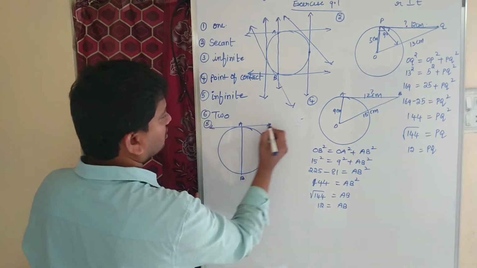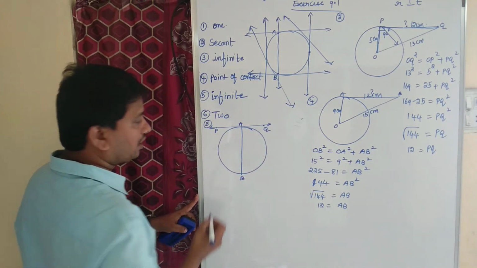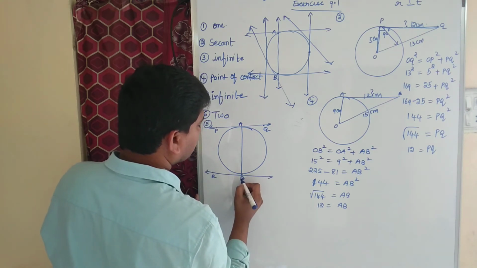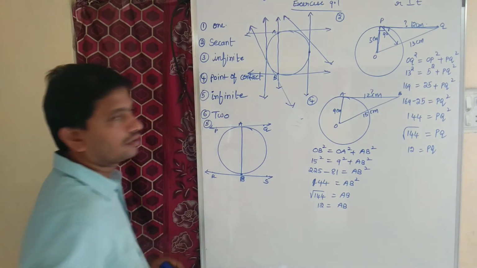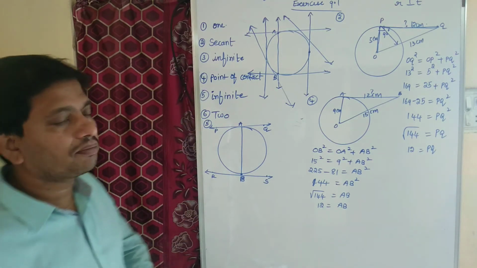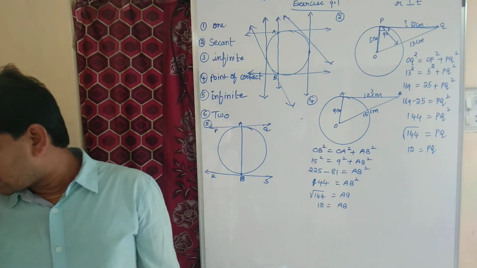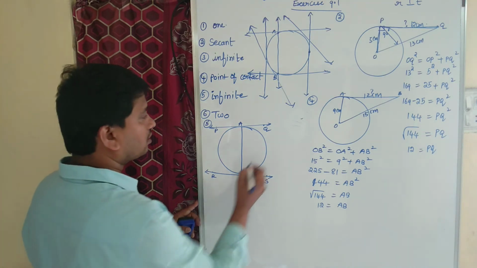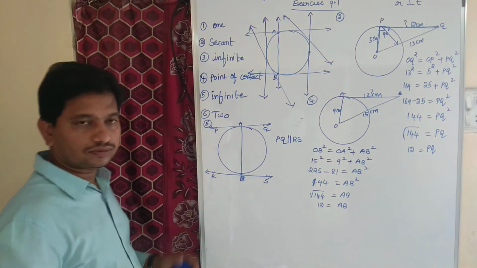This is one tangent, let us call it PQ, which is intersecting the circle at point A. And this is another tangent RS, which is intersecting the circle at point B. We need to prove that PQ is parallel to RS.